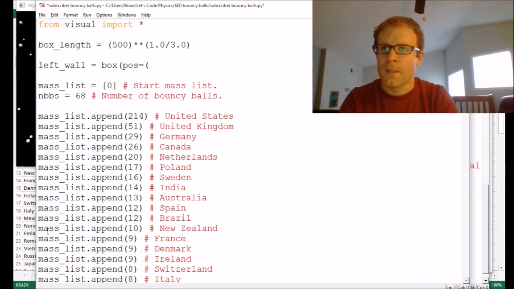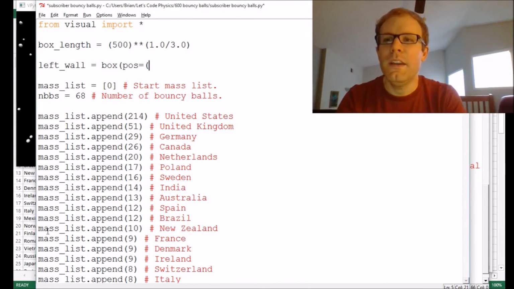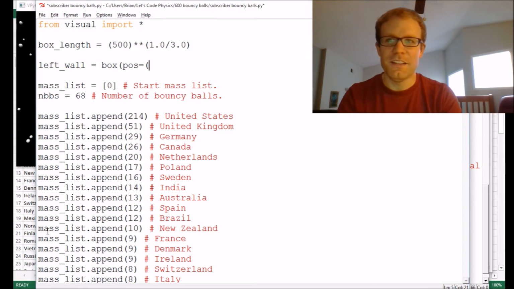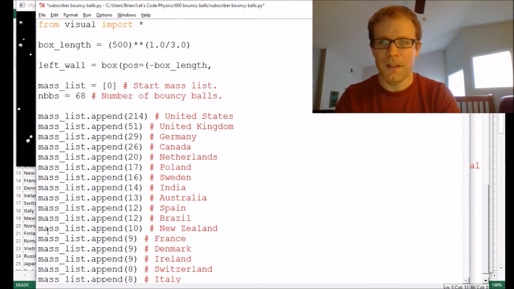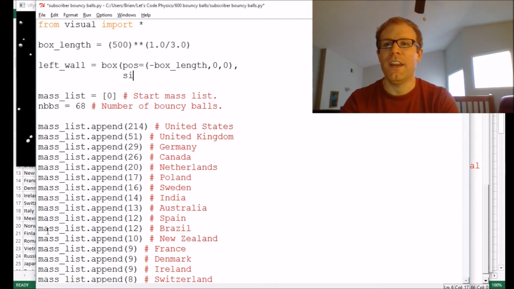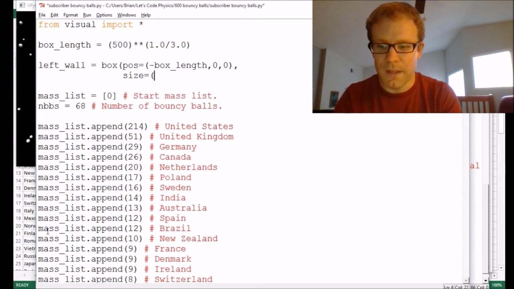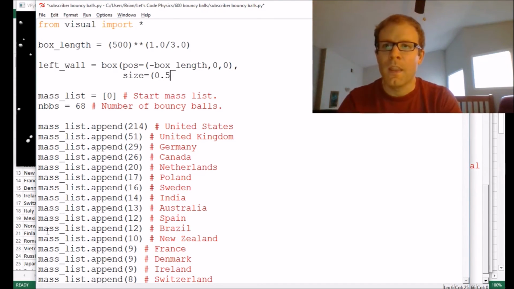Paste, there we go. Okay, so we're going to give this thing a position. Let's see, if this is on the left side, I need it to be at negative box_length, 0, 0. And I want it to have a size of, let's see, now in the X direction, I don't want it to be too terribly big. So let's give that a width of, let's say 0.5.